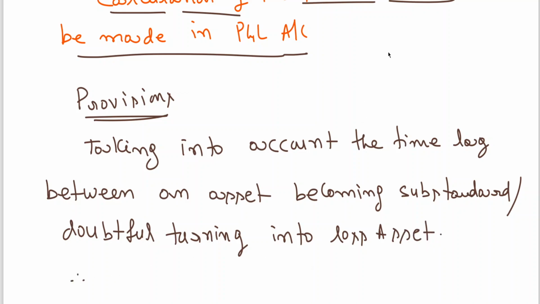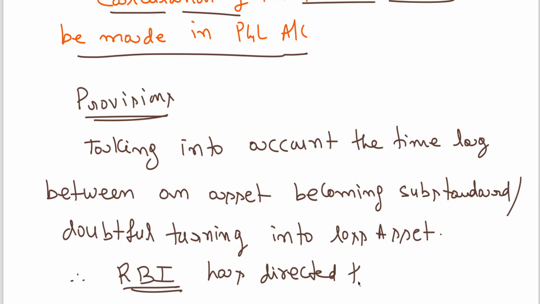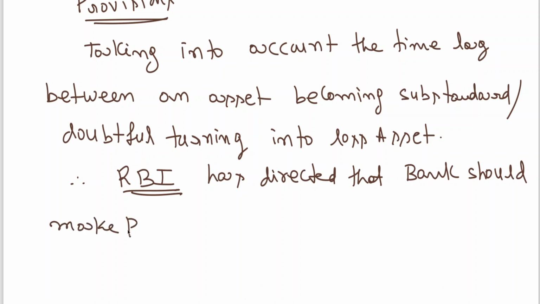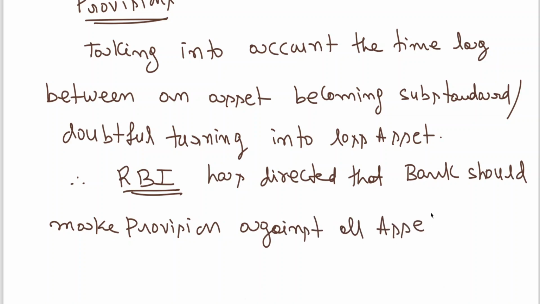Therefore the Reserve Bank of India, RBI, has directed that banks should make provision against all assets, that is loans and advances, as follows.